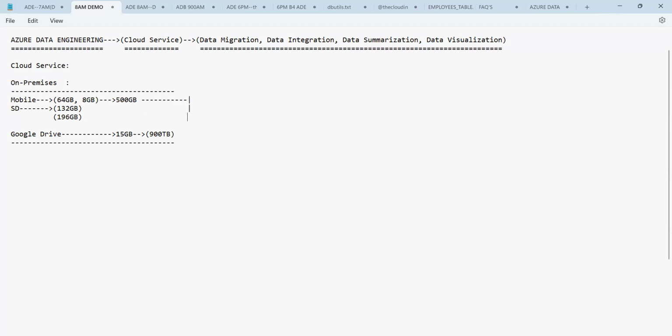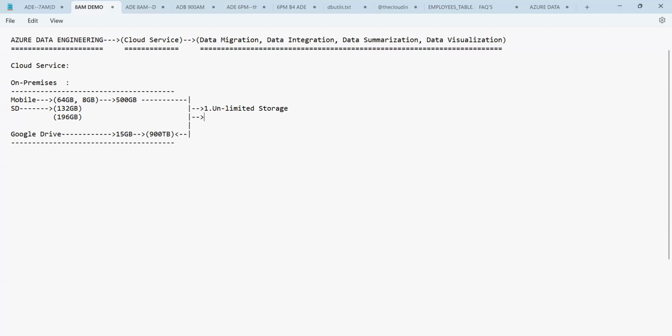If you're moving the data from the mobile phone inbuilt storage to Google Drive, tell me what advantages you will get. First of all is unlimited storage. Whenever you want, guys, you can expand it by paying the cost.